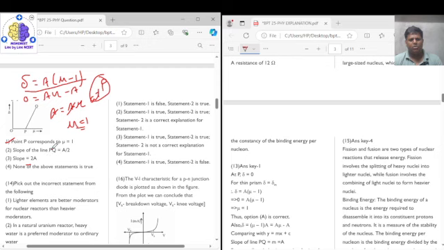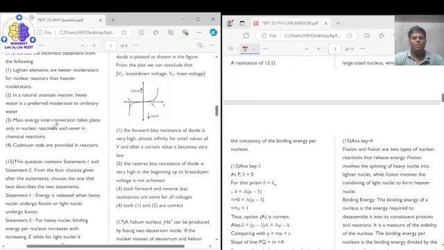The second statement is wrong, the slope is neither 2A. The third statement is also wrong. So the correct answer for question number 13 will be option 1, that is, P corresponds to refractive index equals 1.